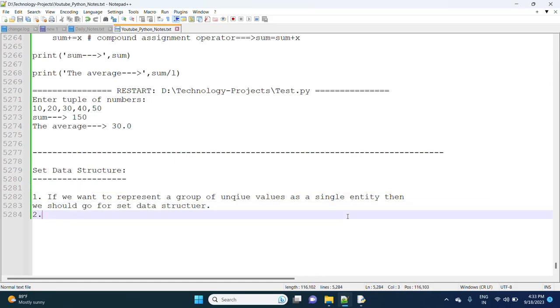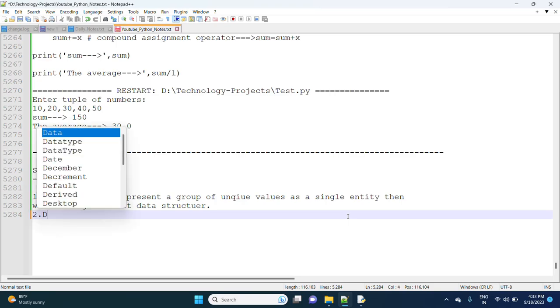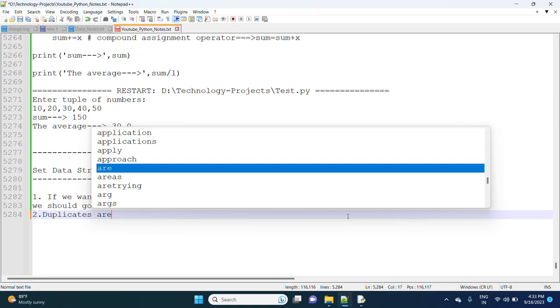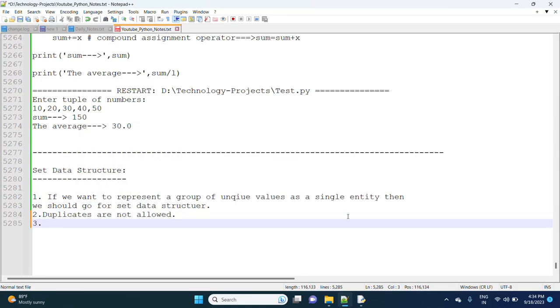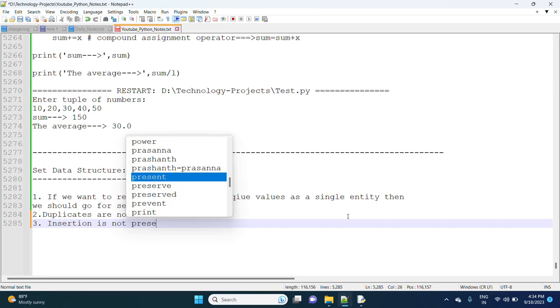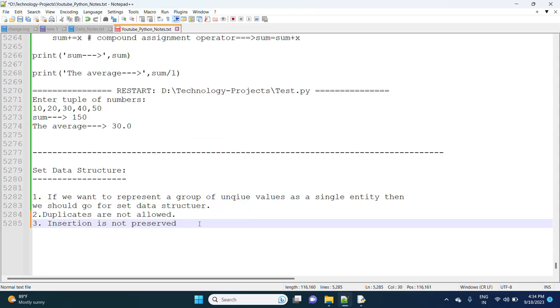Next, if you want to represent a group of unique values as a single entity, then we should go for the set data structure. A set won't support duplicates. Duplicates are not allowed. And the next point, insertion order is not preserved.